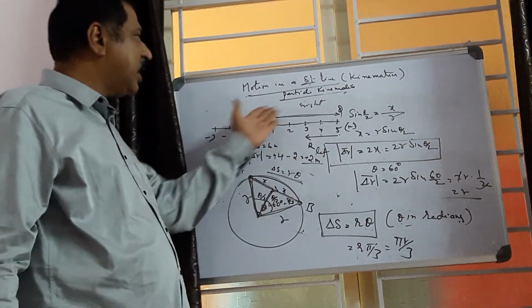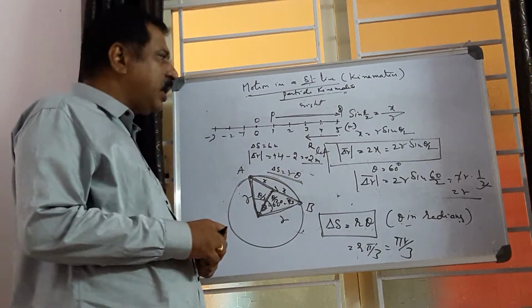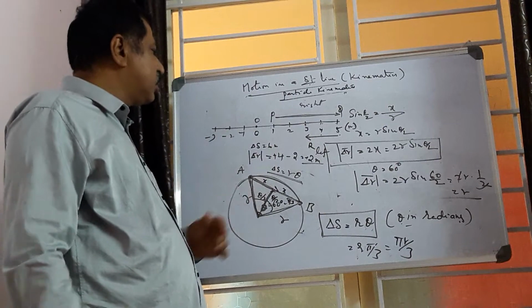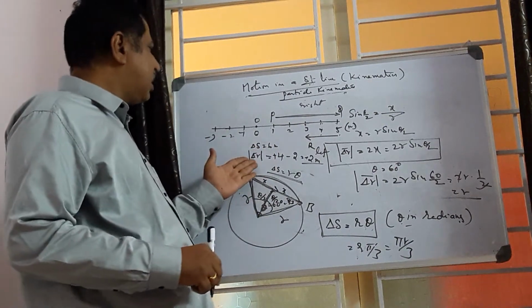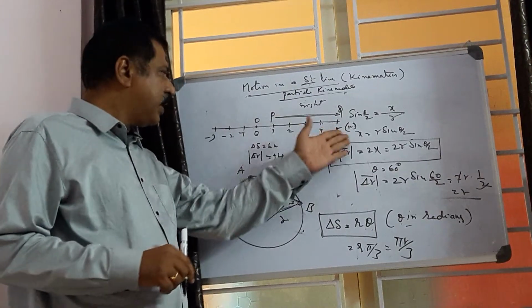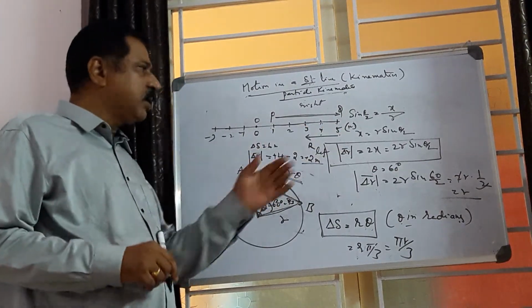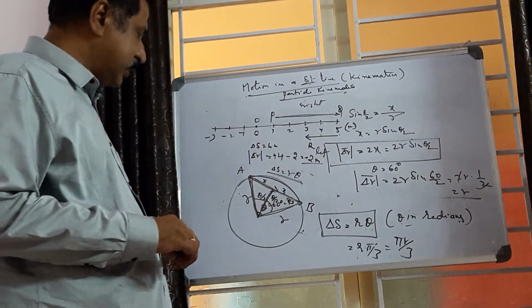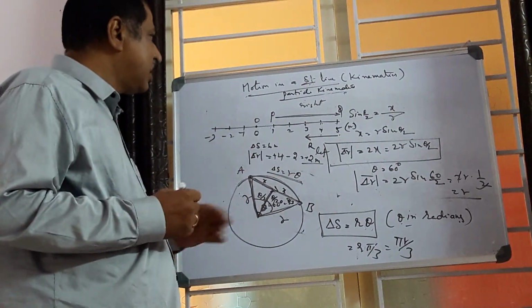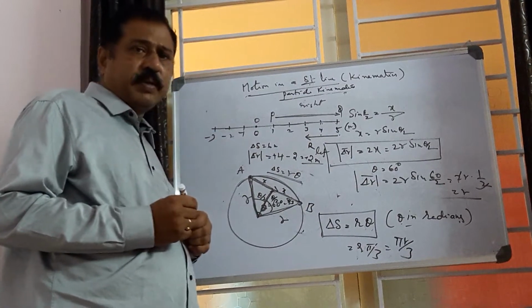Because displacement is a vector, it has a direction. That is why delta S is equal to 6, while delta r bar is plus 4 minus 2, which gives plus 2 meters. This is the difference between distance and displacement.